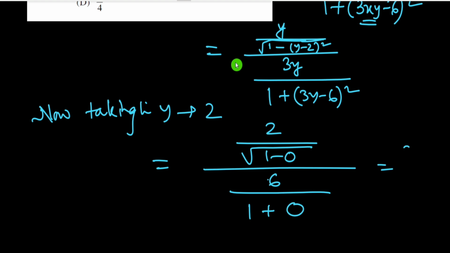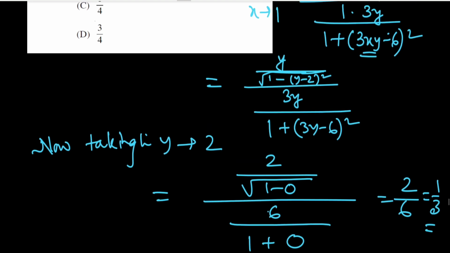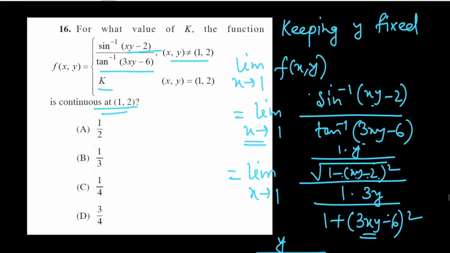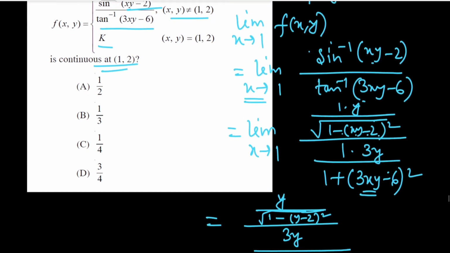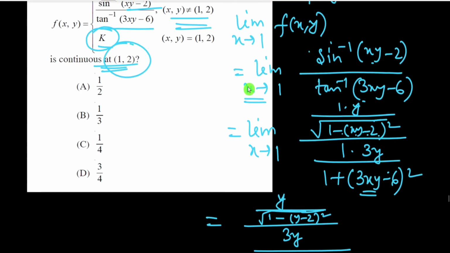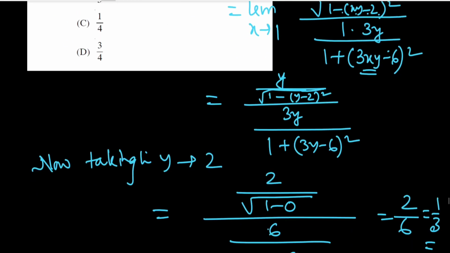So this is equal to 2 by 6 directly, and this is 1 by 3. So the value of this limit is equal to 1 by 3, and for continuity of f at (1,2) the functional value k also must be 1 by 3. So option B is directly correct here.